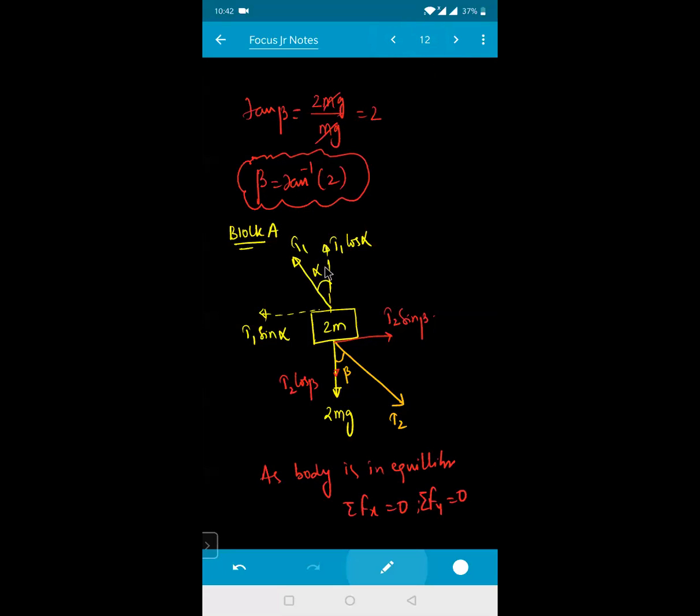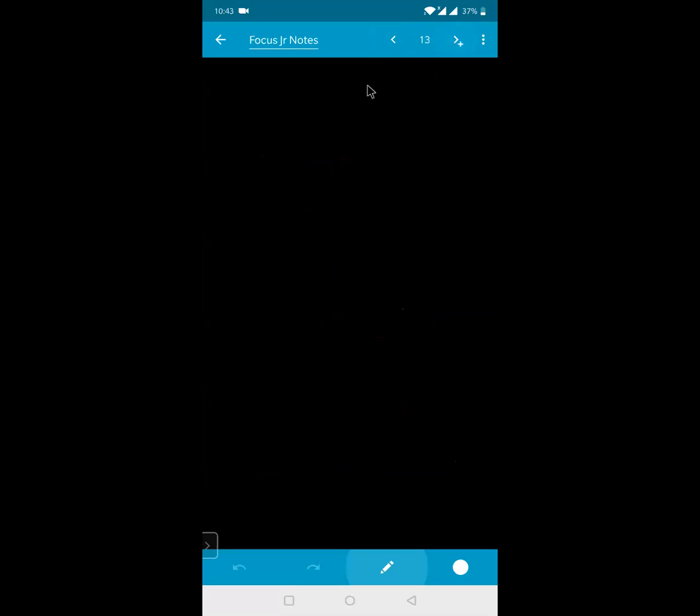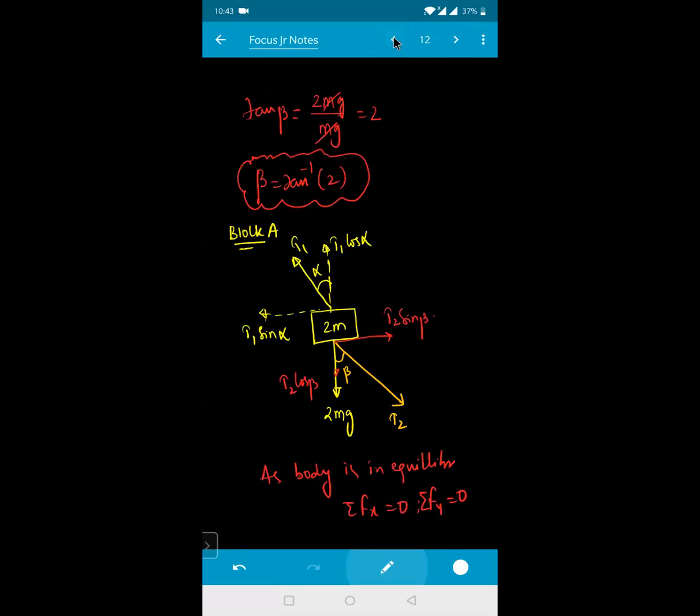This one is of your beta, this one is of your theta. Now all the horizontal components, if I'm taking. Tell me what are the horizontal components right now here. This is T2 into sin beta, and this one is T1 into sin alpha. So I can write T1 into sin alpha is equal to T2 into sin beta.